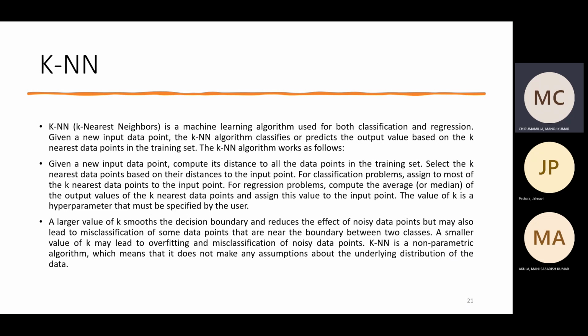Coming to the next model, KNN, it is used for both classification and regression. For regression problems, we take the average, and for classification, we take the majority vote. The main thing here is to calculate the k value. It is a non-parametric algorithm. Here the k value is taken from a particular range of values from 1 to 11, and using these k values, we calculate the accuracy and find the best k value.